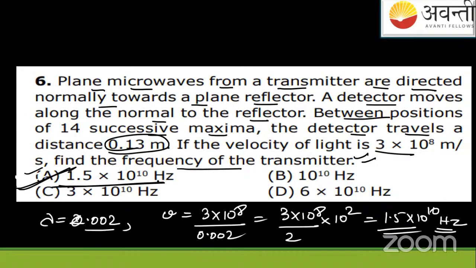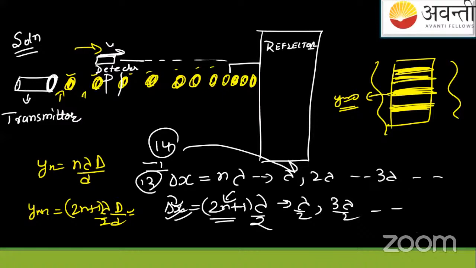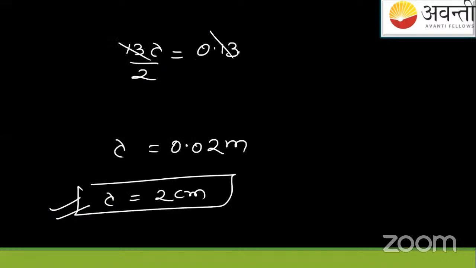Okay. So is this solution clear? I'm showing you this solution again. Watch it carefully. This is the first value. The second value is in the down. So for maxima, if it is n, for minima it will be n minus 1. Put the values here, and we will get lambda.